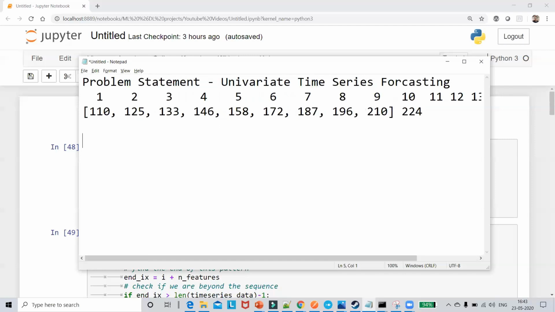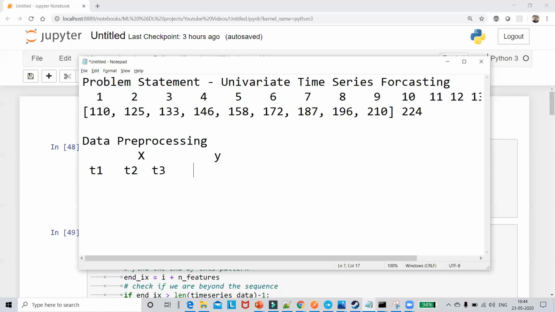Now, the first step that I really want to discuss is data pre-processing: how we have to keep our independent and dependent features. As I told you guys, suppose this is my x-axis. If I'm saying I'm going to consider 3 previous timestamps, this will be my T1 timestamp, this will be my T2 timestamp, this will be my T3 timestamp. Now, I also have to create my independent features, so X is my independent features, and here Y is my dependent feature.